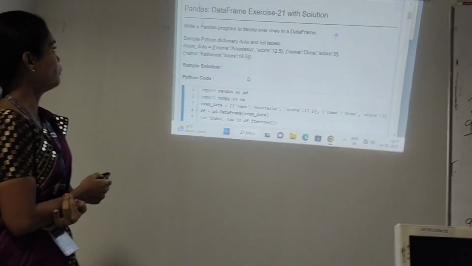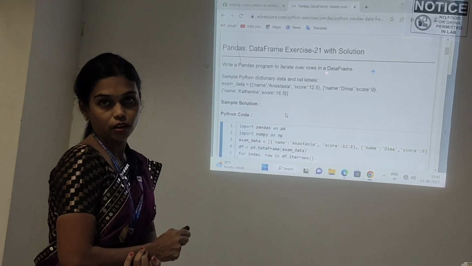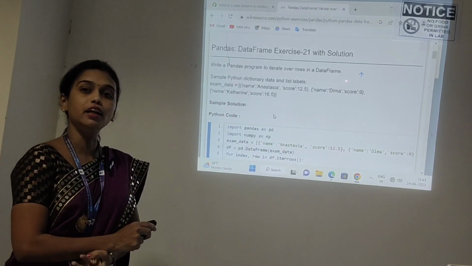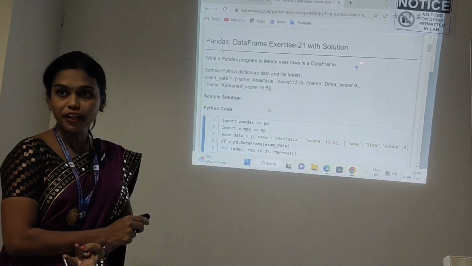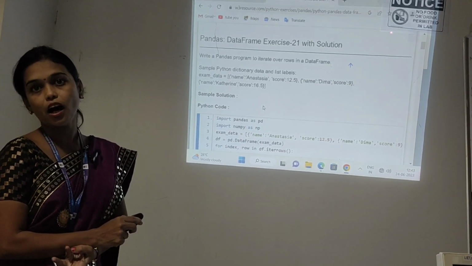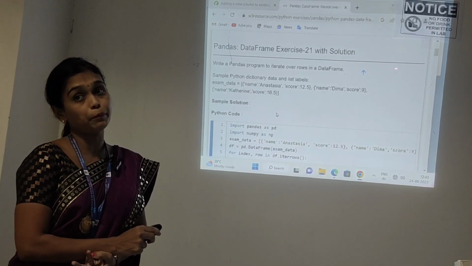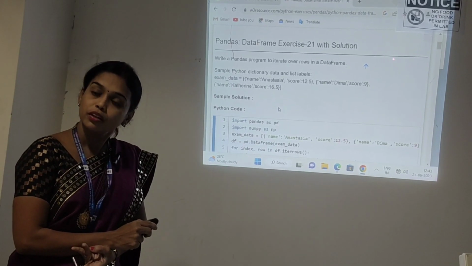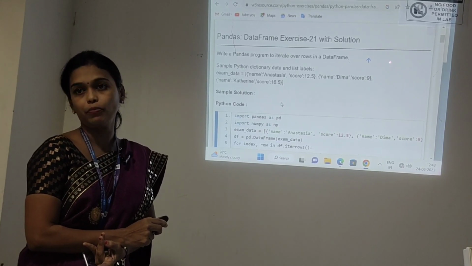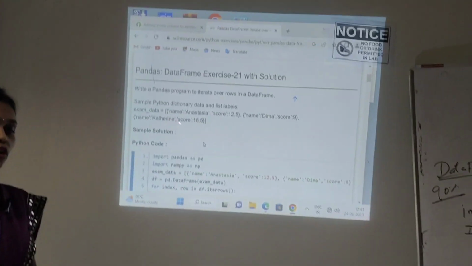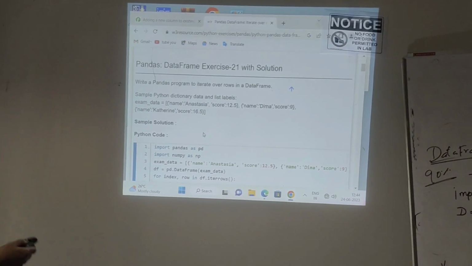Okay. Next program, 5B program. Write a Pandas program to iterate over rows in a data frame. You already learned how to create a table by using data frame, by using series data structure. You already learned how to update the table, map the content, replace the content, and insert a new column in the table. Now, today you have to learn how to do the iteration operation in the table. So let's see the example program.